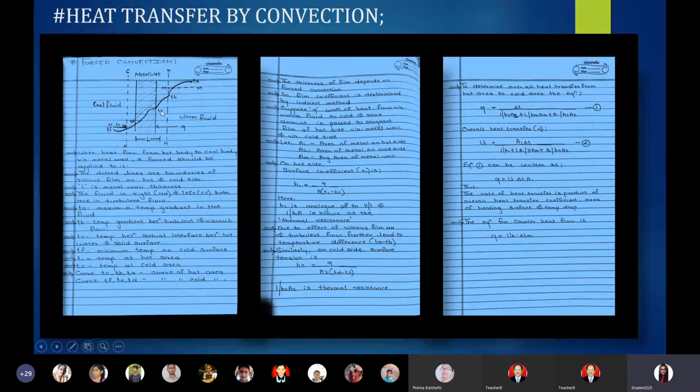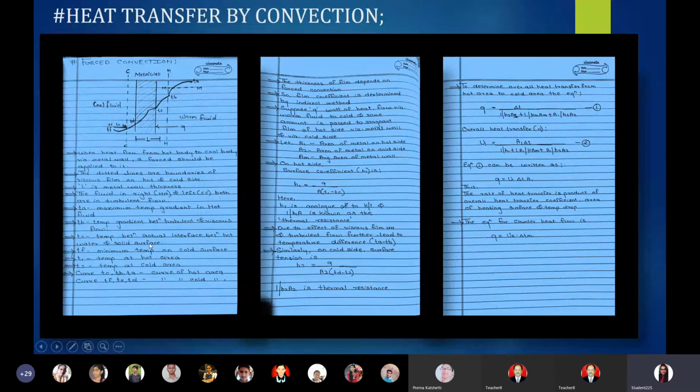Now TC lies on this metal wall and under the warm fluid section, so it is the temperature at the actual interface between hot water and solid surface, because it is lying on the metal wall and present on the hot side.